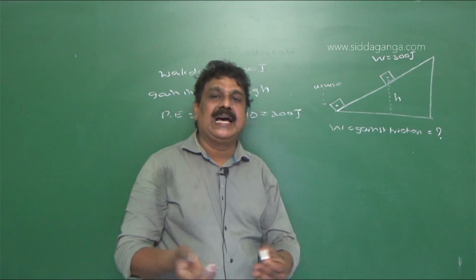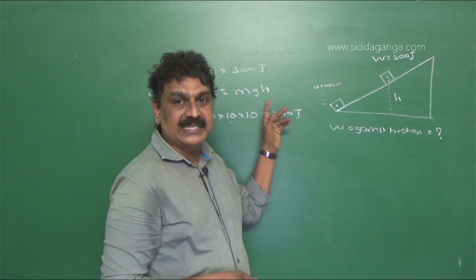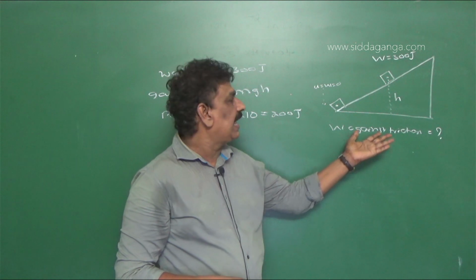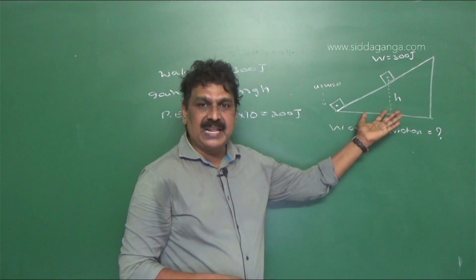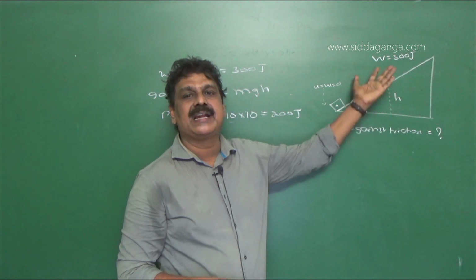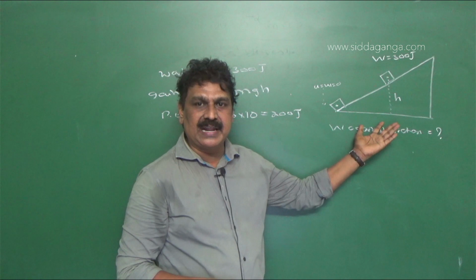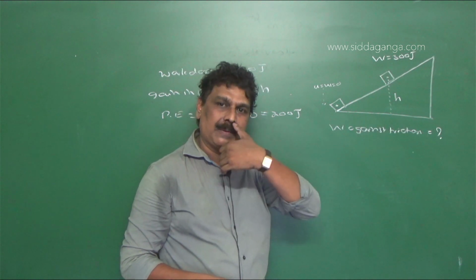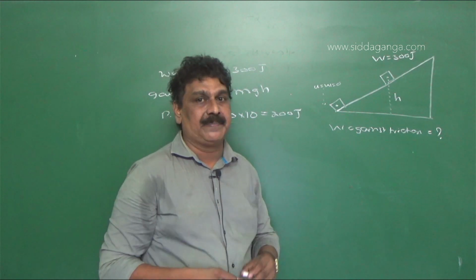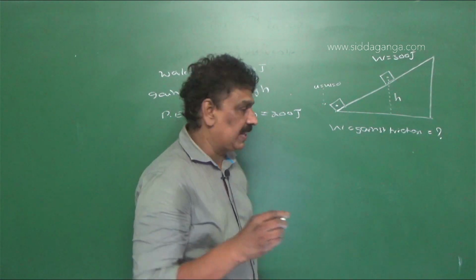What about that remaining 300 minus 200? That is 100 joule. So that is the work done against the friction, and that appears in the form of energy and is radiated due to temperature difference, and we call it a loss of energy in the form of heat. Generally, whenever machineries are working, the machinery gets heated up because of this friction.